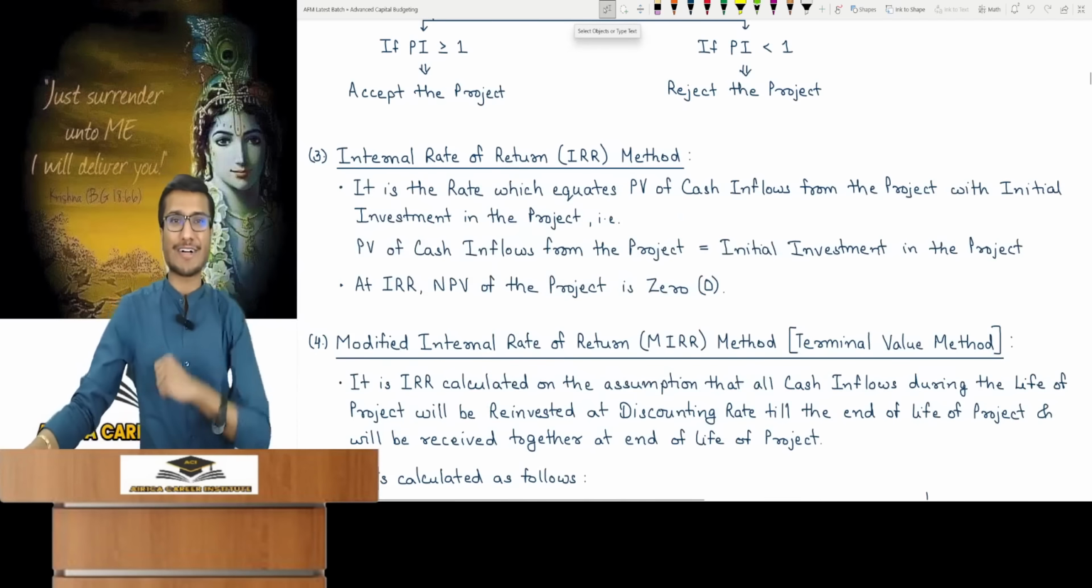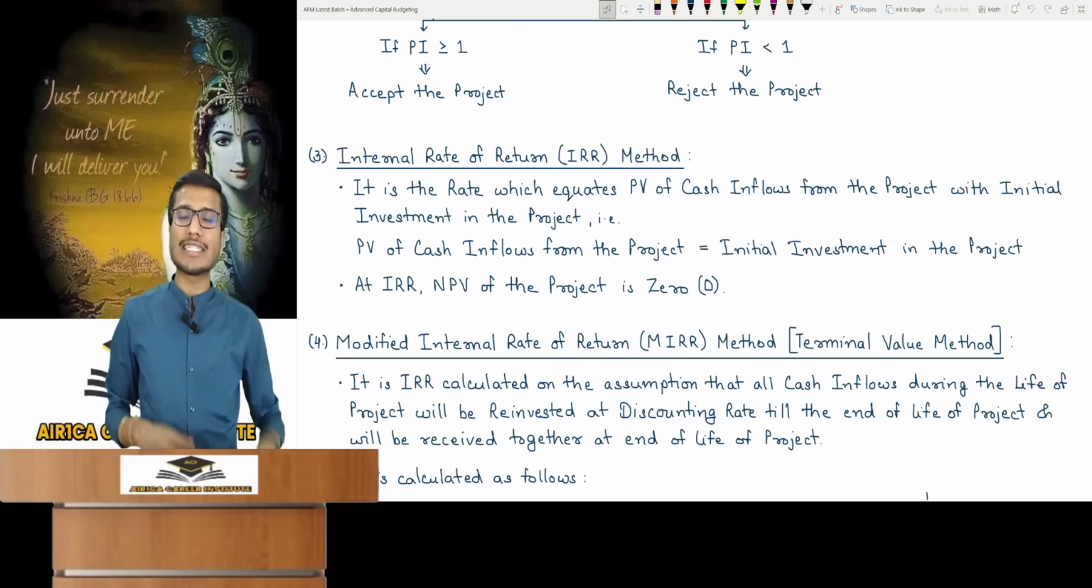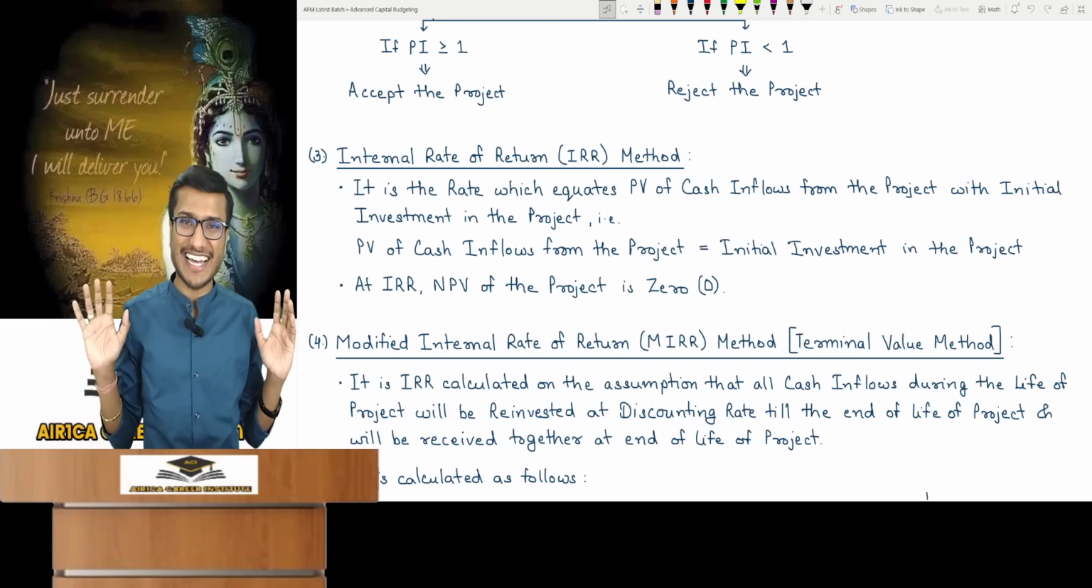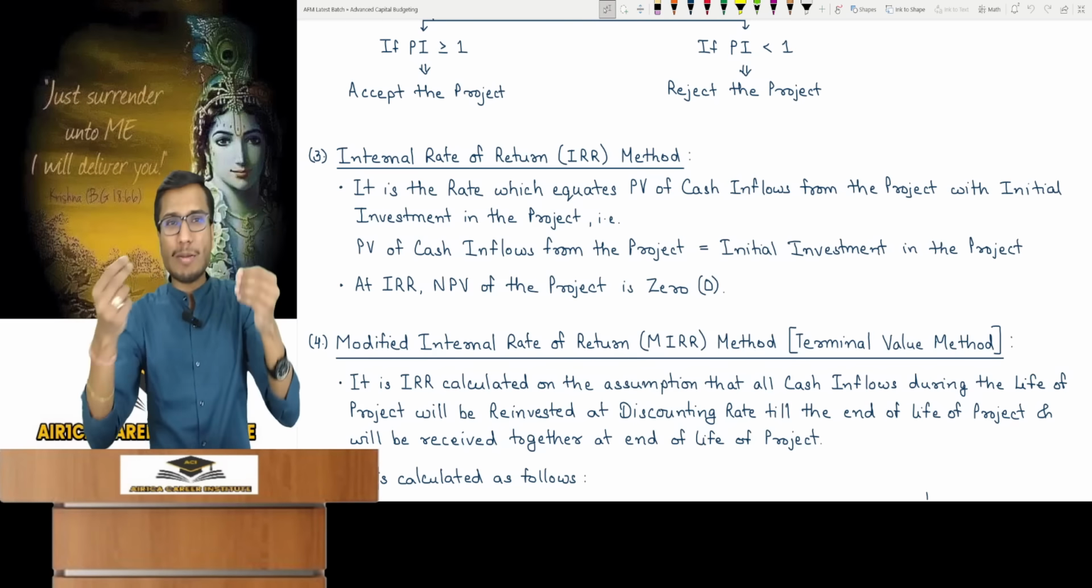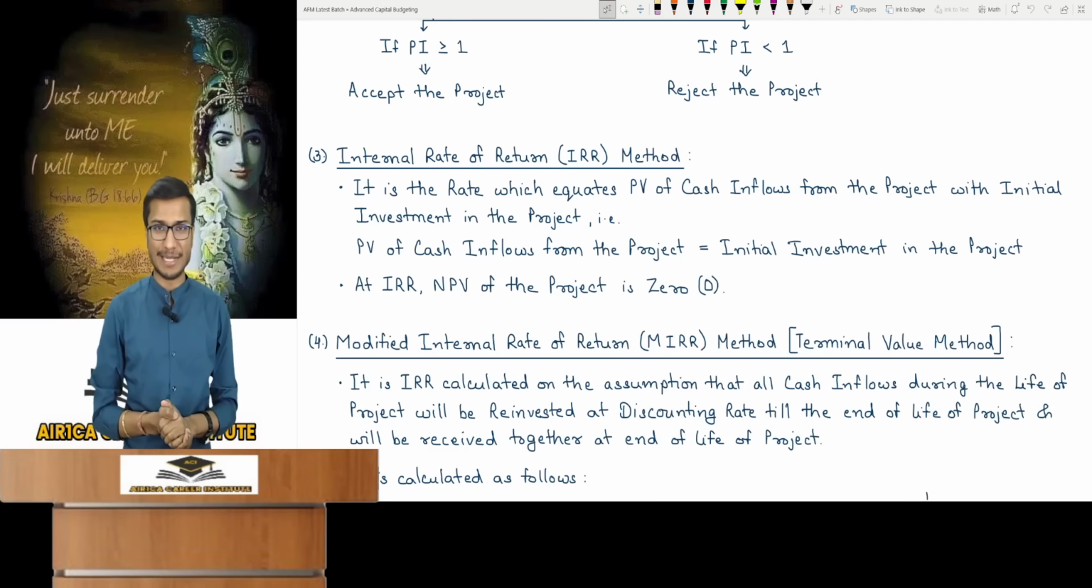Now let's look at internal rate of return, IRR. The third technique is internal rate of return, IRR method. This is also not very useful in exam. It might have a slight link in a couple of questions for reference. Otherwise, it's not very useful. You won't be asked to calculate it like that.